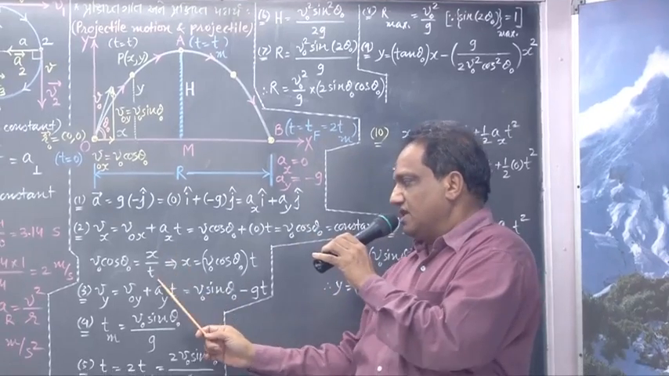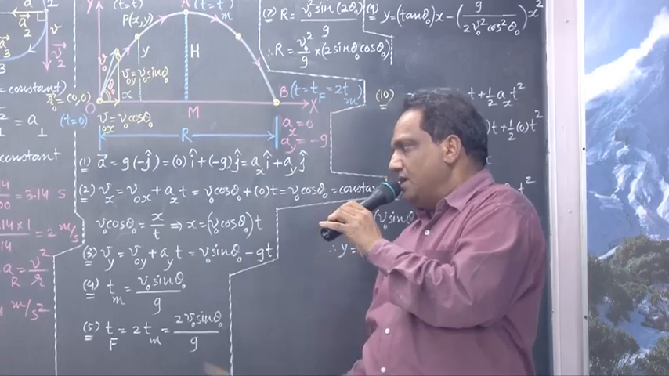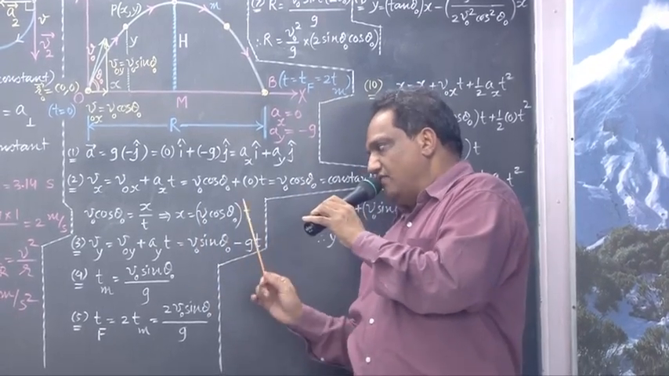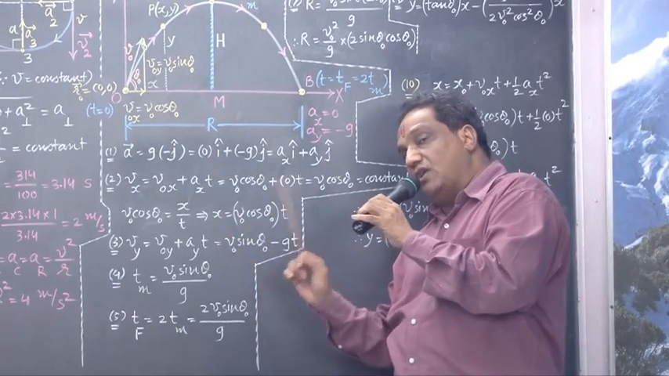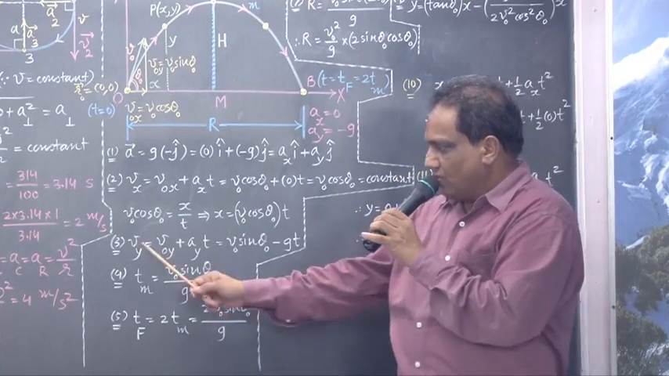Find out x from here, transfer this t. So x will be V0 cos theta 0 into t. Distance is equal to constant velocity into time. If this constant velocity is along the horizontal direction, then this distance you will also get along the horizontal direction. Okay? Fine. What about Vy?